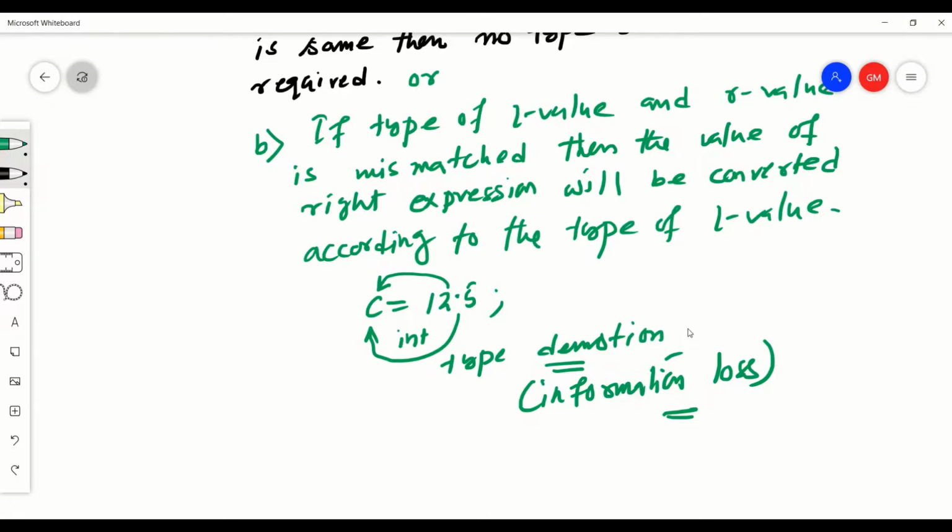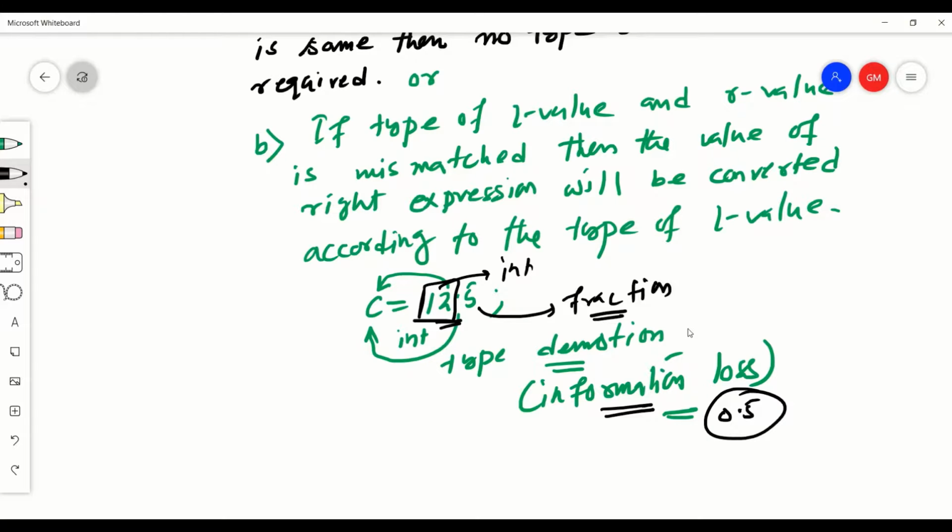Here C is integer, but 12.5 has two different parts: this is the integer part and this is the fractional part. When we assign a float value or a fractional value to an integer, only the integer part will be considered. So there is a possible information loss; 0.5 will be lost from this number, and C will be equal to 12.